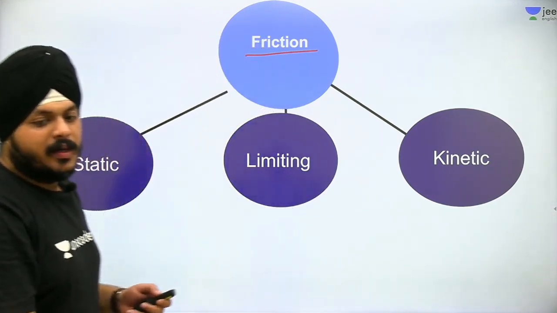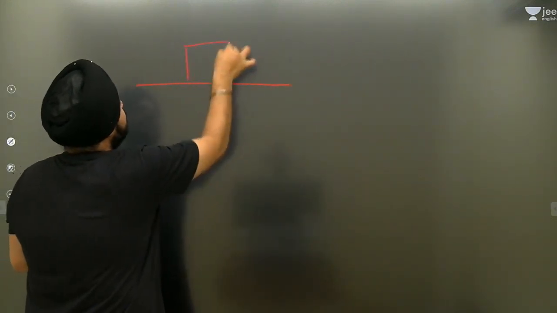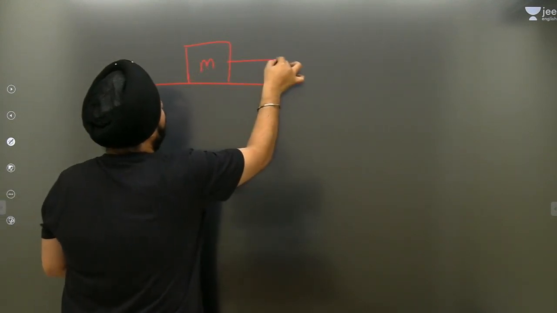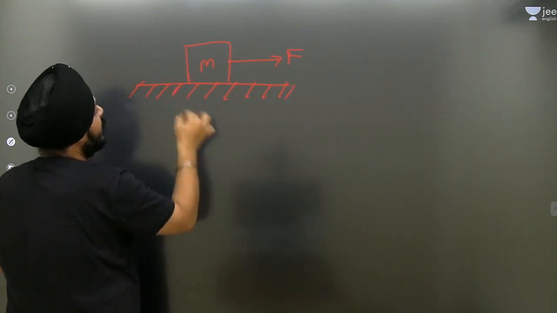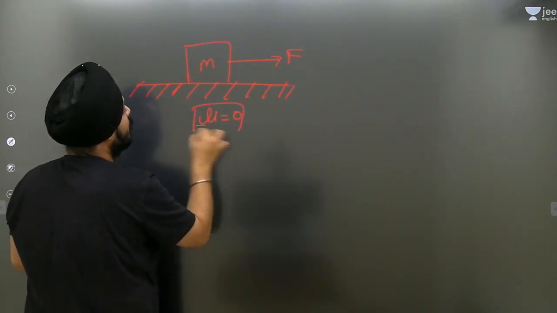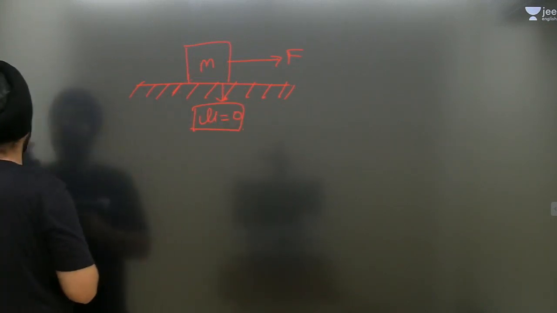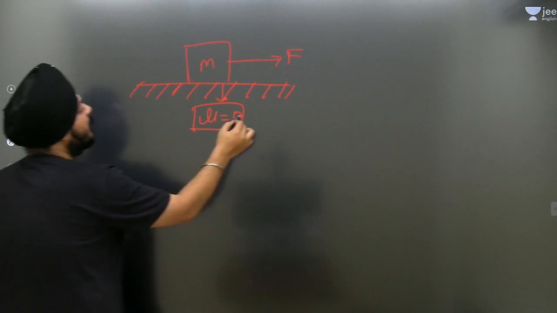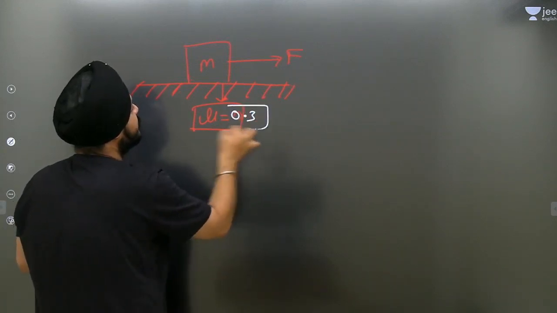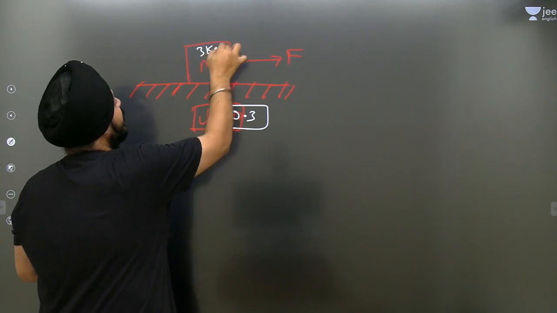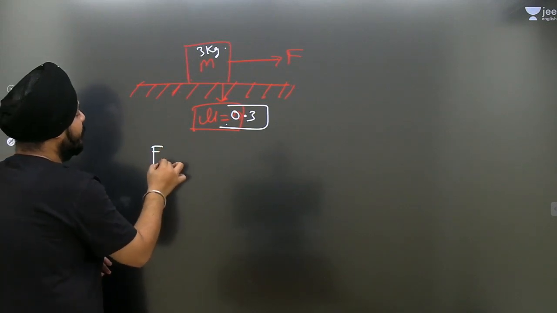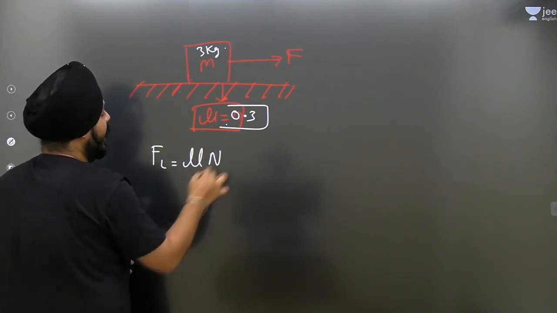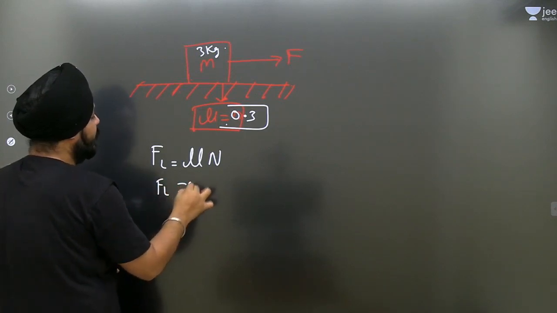Let's have a glimpse. I'm taking a very simple example. This is a particle of mass m, and a force is applied. Here the coefficient of friction is, let us take an example, 0.3, and we are taking the mass as 3 kg. First of all, what is the limiting friction? It is mu times N, so here the limiting friction would be 9 Newton.